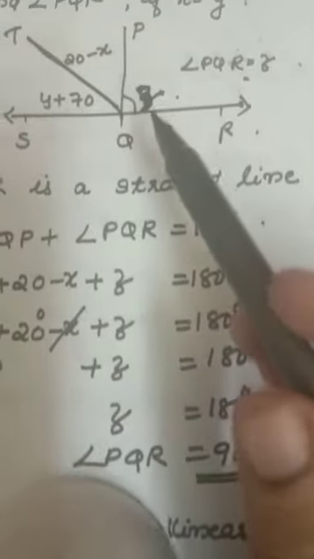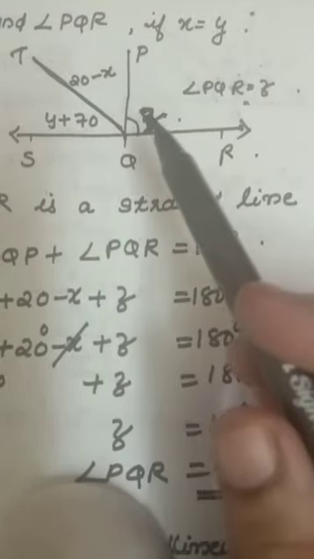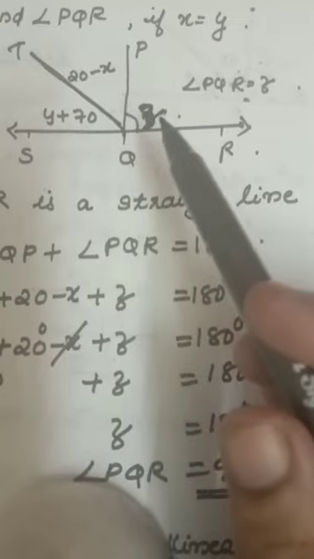z meaning this angle I have given z. Because y is already given in the question, so I did not put y here. I put z here.